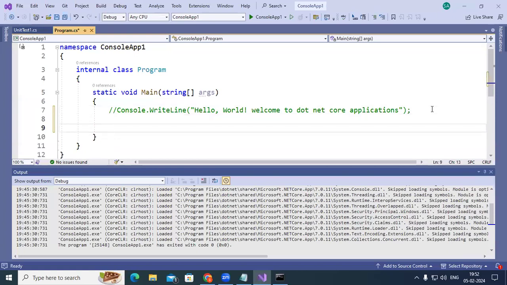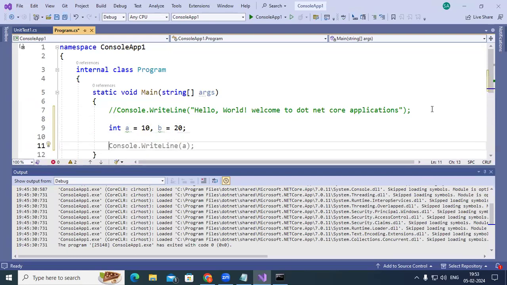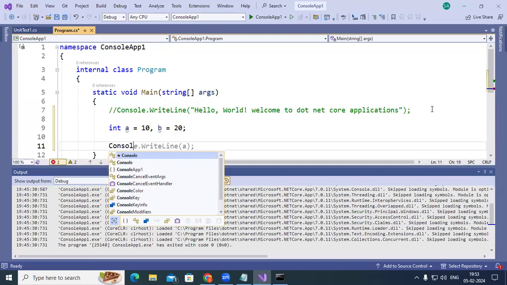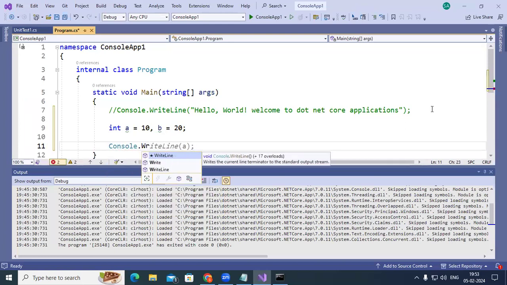Like I can declare a few variables, int a equal to 10, then similarly b equal to 20. I am declaring two variables which are of integer type. It's nothing but numeric type. Now I want to add them and print the result here. So what I do here, Console.WriteLine.